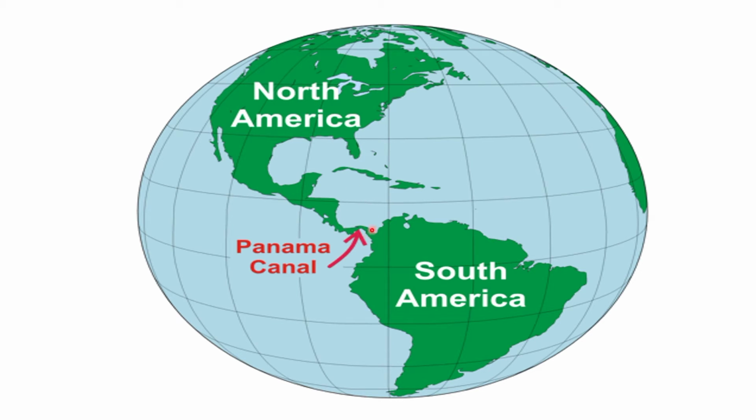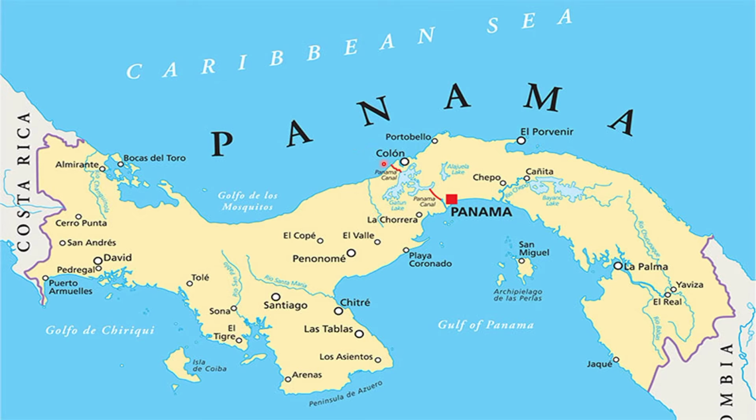And here is the Panama Canal, North America and South America. Here is Panama City, and from here the Panama Canal passes. Let us see a clearer view. Here you can see the Caribbean Sea, which is in the Atlantic Ocean, sorry, and here is the Gulf of Panama in the Pacific Ocean. By cutting these lands, we can clearly see this is known as the Panama Canal, and it is about 77 kilometers long. Let us see another map view.